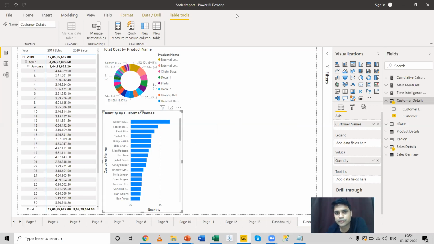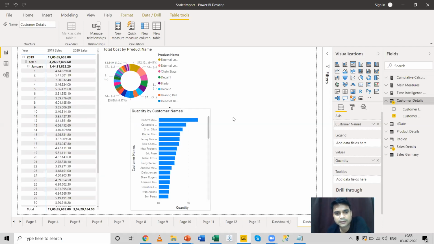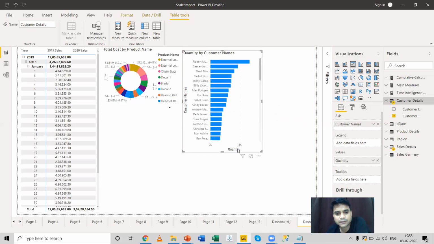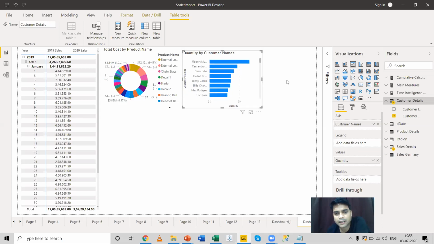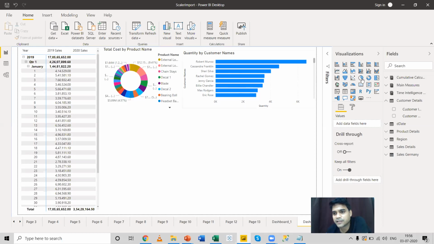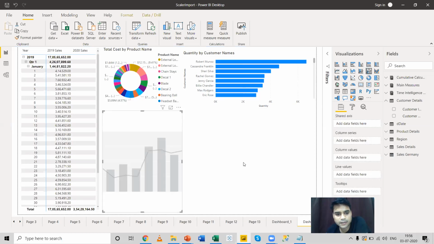The next chart I'm going to take is a combo chart. Let us bring a combo chart. So I can change this chart setting and I can bring it over here. And I can extend it. So let it be over here. So the next chart I'm going to work with is a combo chart.